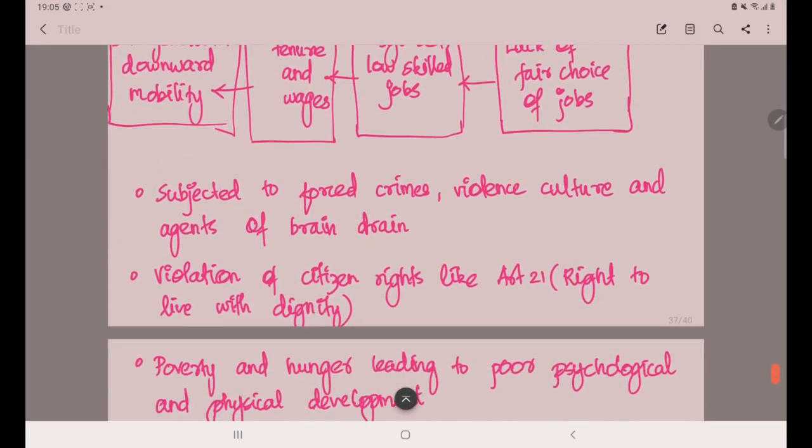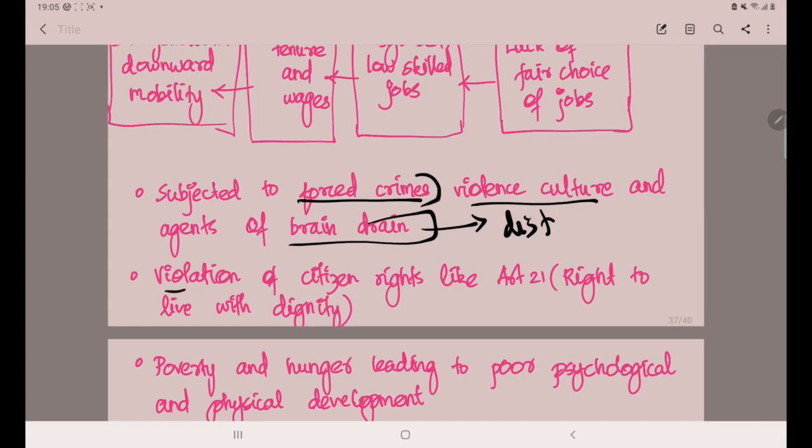Then the next vulnerability is they are subjected to forced crimes, because they are unemployed. So they will be developing a violence culture, and they will be forced into crimes also, and it will result in brain drain also. Out of unemployment, there will be distress migration also.